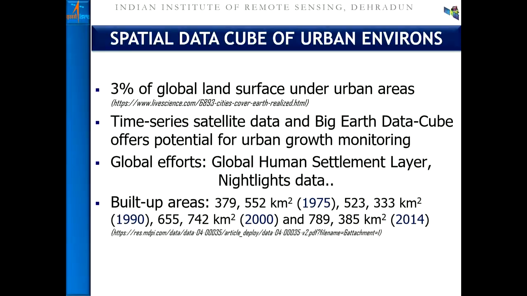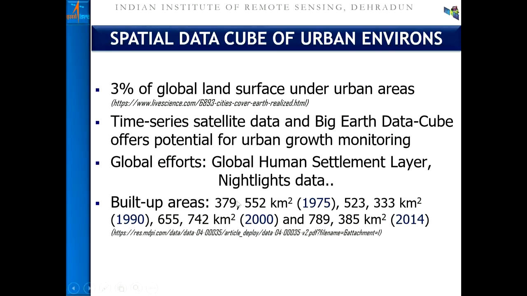Now, this is important because typically, urban planners know that urban surfaces acquire only about 4%. But where is the quantification? It was just some kind of heuristic approach which was followed. But if you look at this